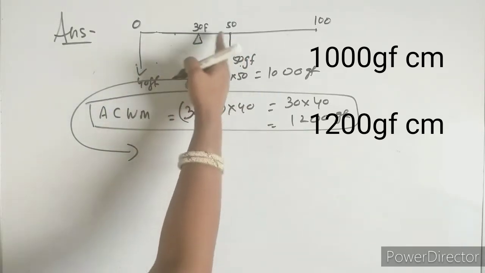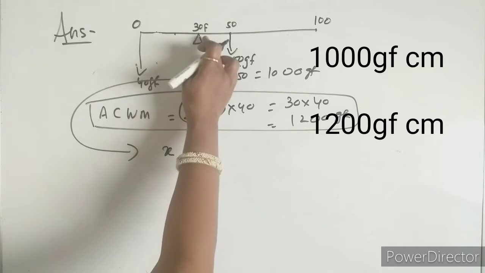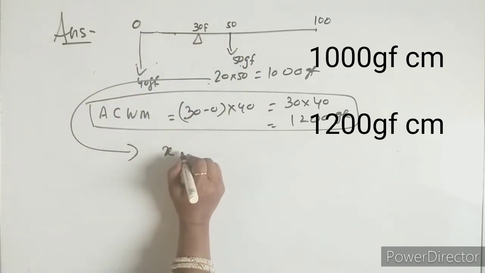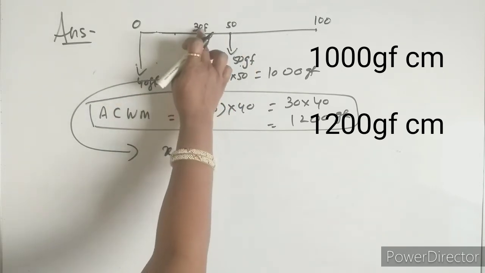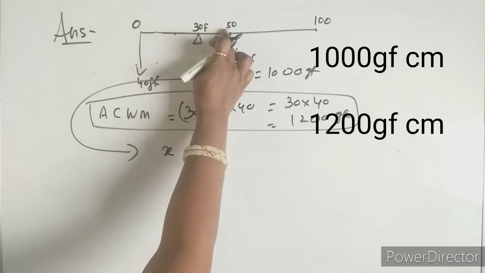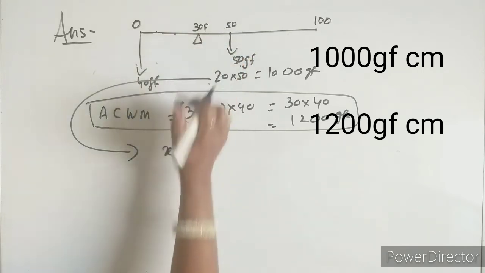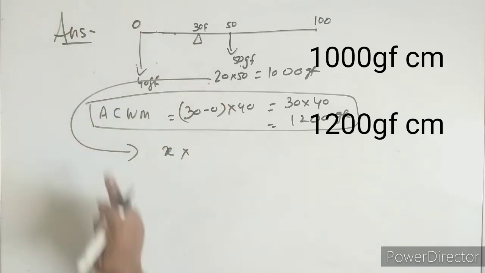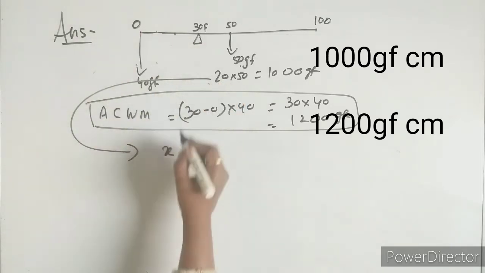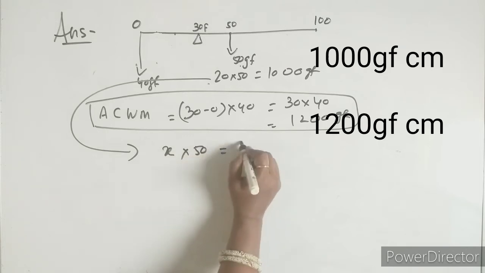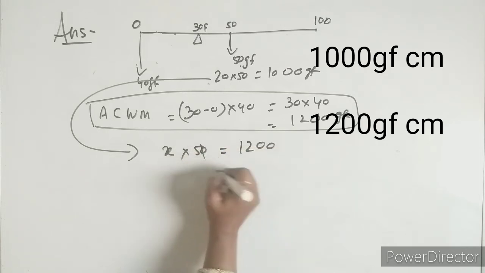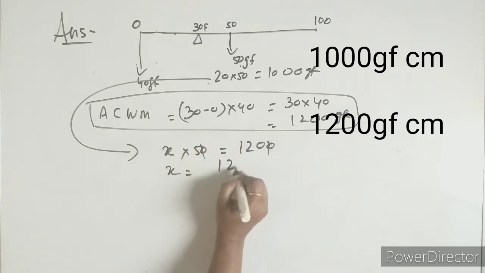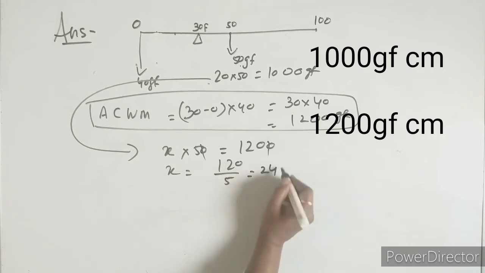Here the distance should be x. Now this distance is 20 centimeter. For our verification, this one equals 1200, so x equals 120 by 5, which is 24.